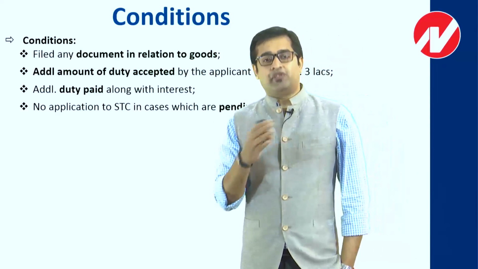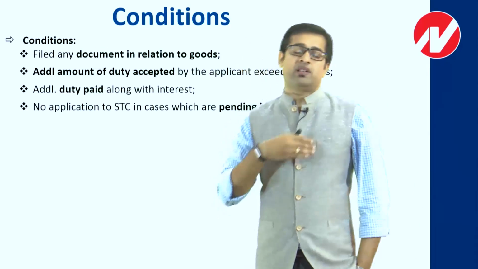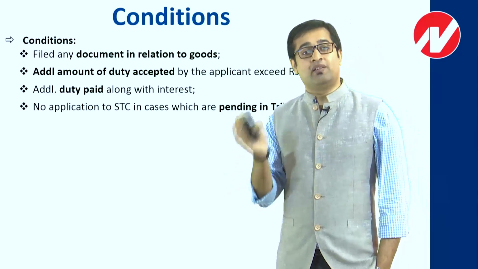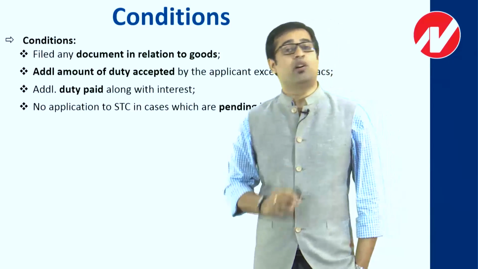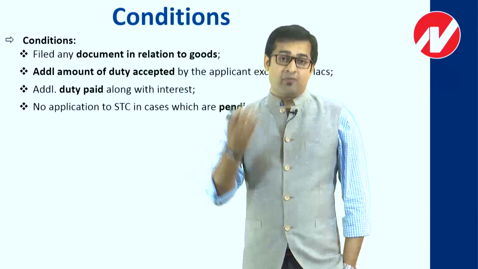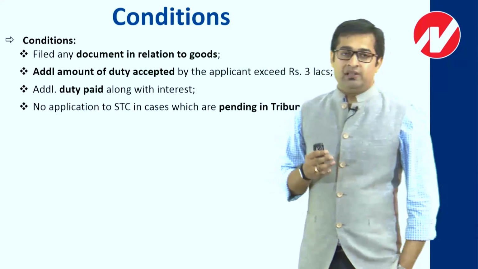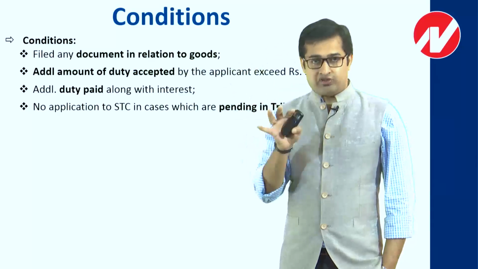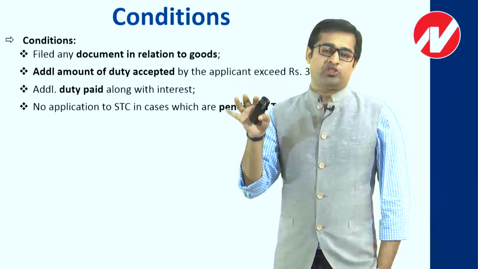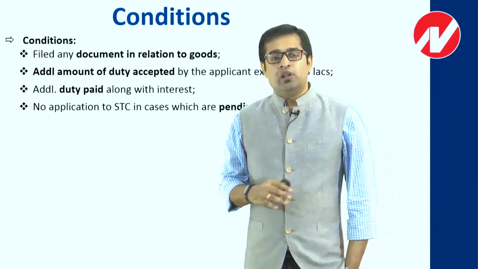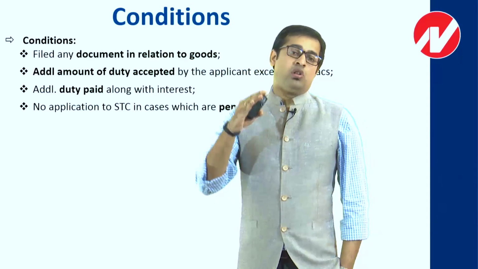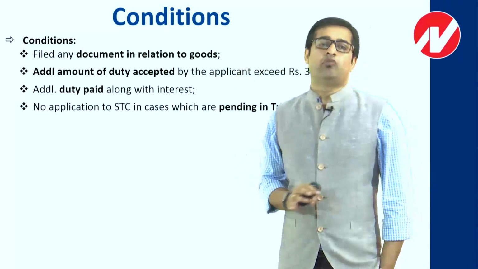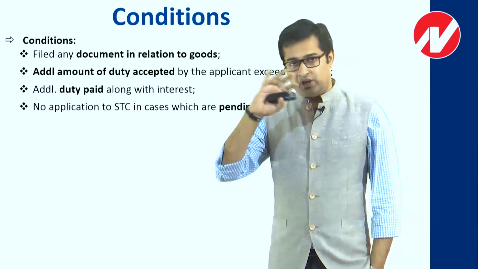The other reason, this is the first reason, like I said, because they have done all the fact-finding work and they have passed an order, then rather than agreeing to any settlement, they will continue with the amount that they have decided in the order. But the other point, which is more logical again, is that the settlement commission and the tribunal, in the departmental or organizational structure, are both parallel level bodies. Like the tribunal is also a judicial body kind of thing, and the settlement commission is also a judicial body kind of thing. Almost they are parallel in terms of level.